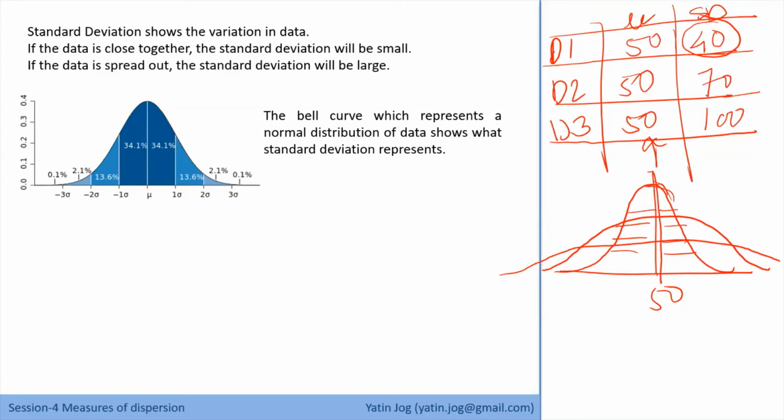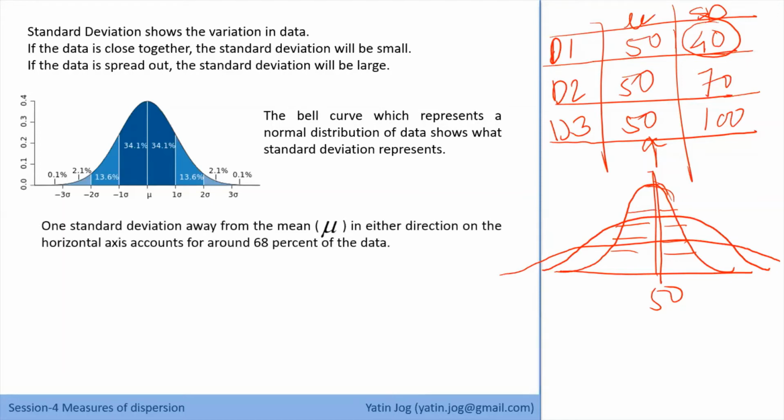When I say normal in nature, the rule for normality, also called the empirical rule, is that one standard deviation away from the mean in either direction on the horizontal axis consists of 68% of the data. If you look at the diagram, on both sides it is 34% plus 34%, so the total data points within one standard deviation are 68%. One standard deviation on both sides of mu holds 68% of the population.